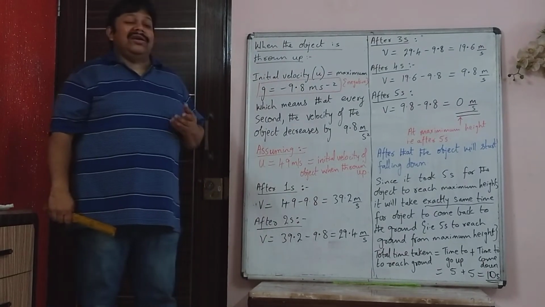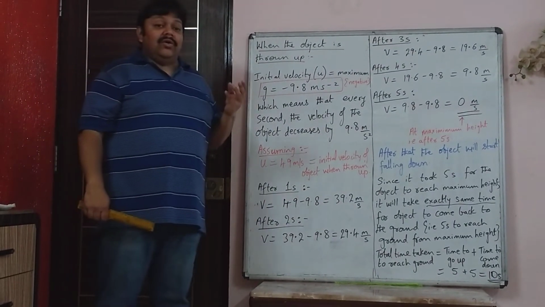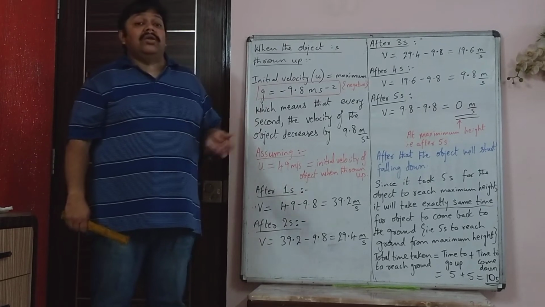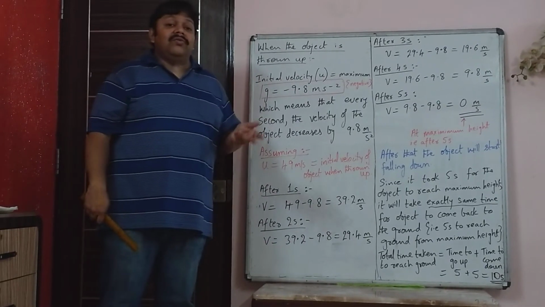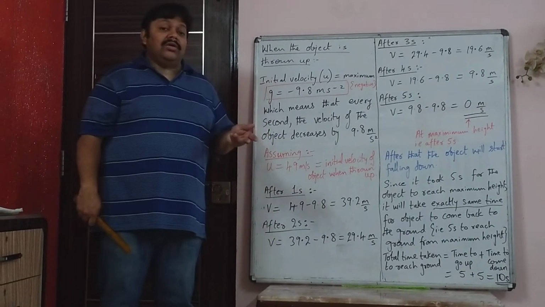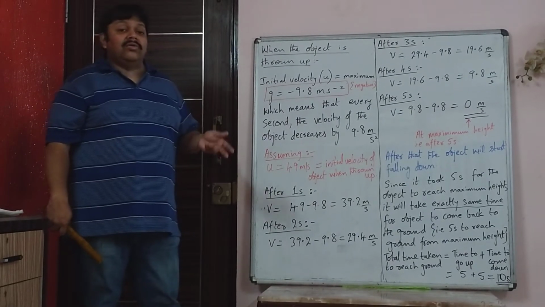So the rate of change of velocity of an object, which is the rate of increase in velocity of an object which is freely falling under the Earth's gravity, is known as acceleration due to gravity.